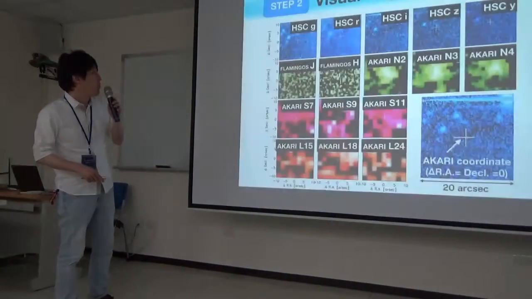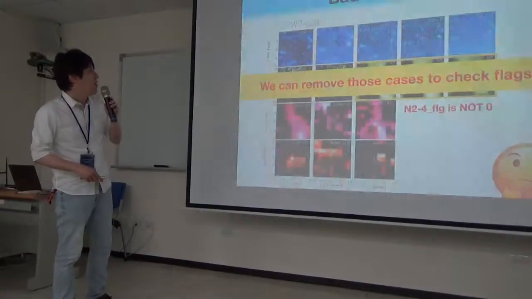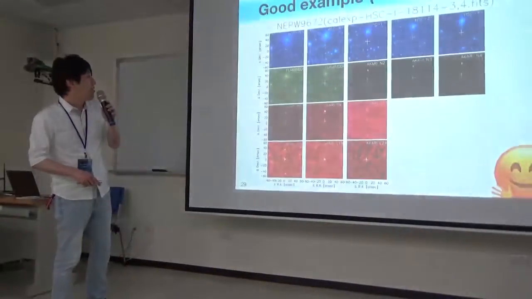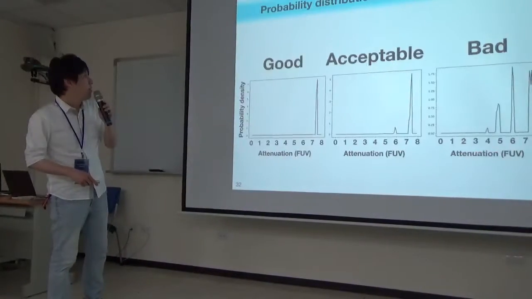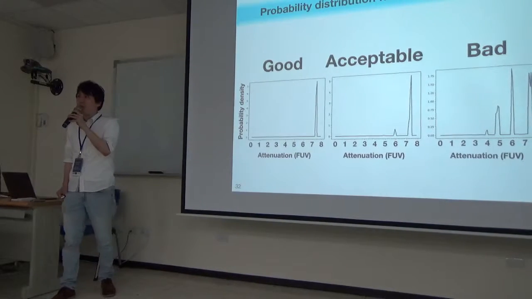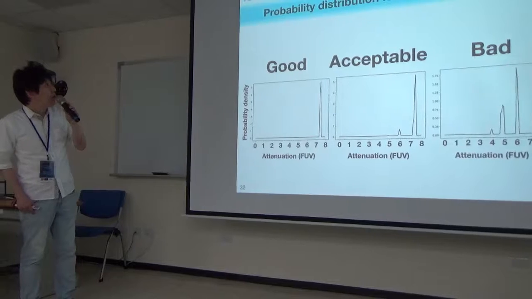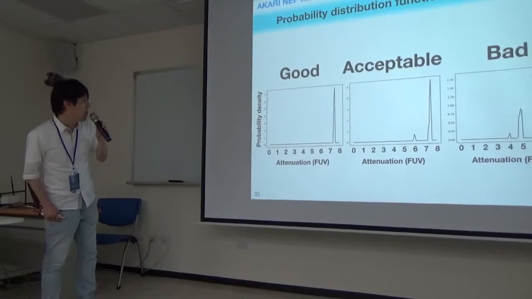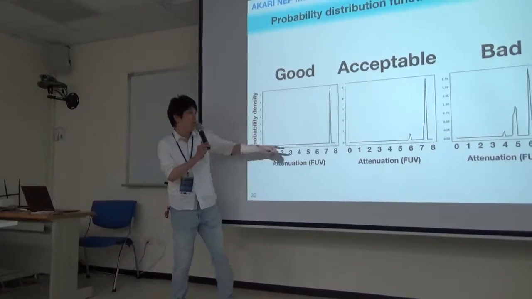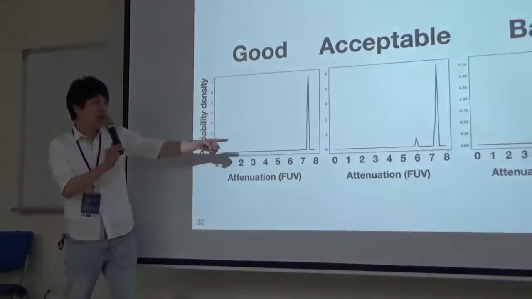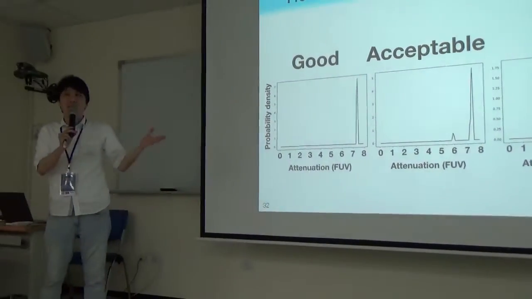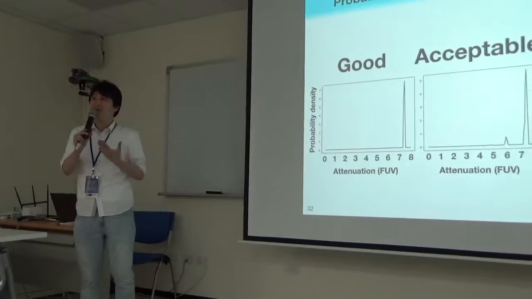Where is that? Anyway, this is an example of the images. Looks pretty good. As you know, SIGALE outputs a probability distribution function for parameters. For example, this is attenuation. Some of them have a very clear single peak, which is okay. But in the worst case, there are several sub-peaks. In that case, these objects are quite hard to determine reliable dust attenuation.